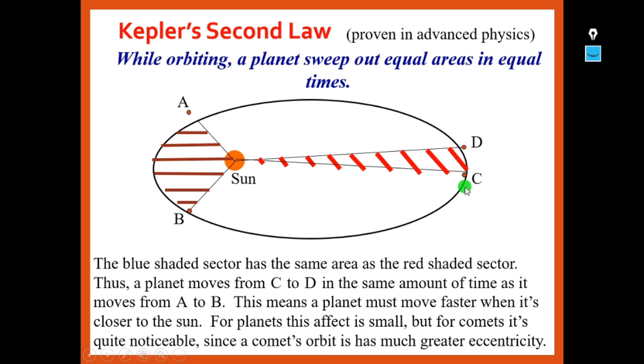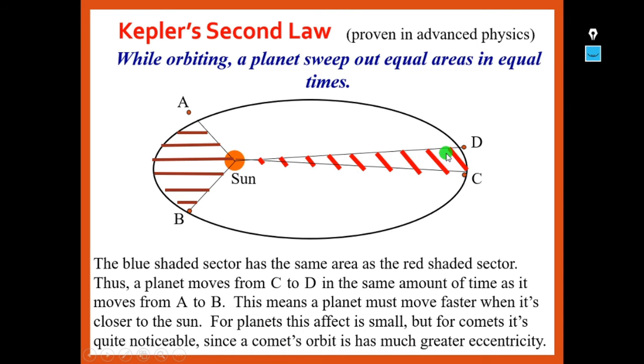Thus a planet moves from C to D in the same amount of time as it moves from A to B. So if we take the time period from A to B, it is the same as from C to D, and for the same time period, the areas covered by the planet will be the same. This means a planet moves faster when it is closer to the sun. That's why it is able to cover more distance. Whereas when it is away from the sun, the planet covers a little distance because of the weaker gravitational force. So for planets this effect is small, but for comets it is quite noticeable.